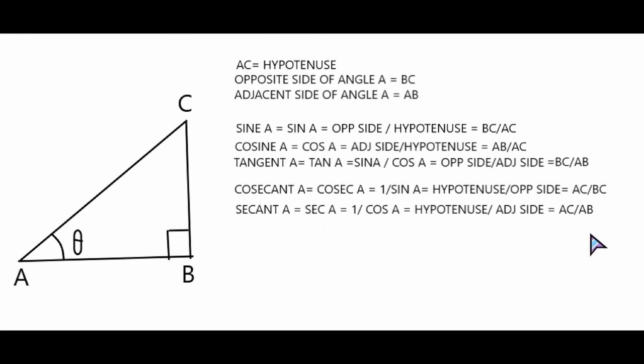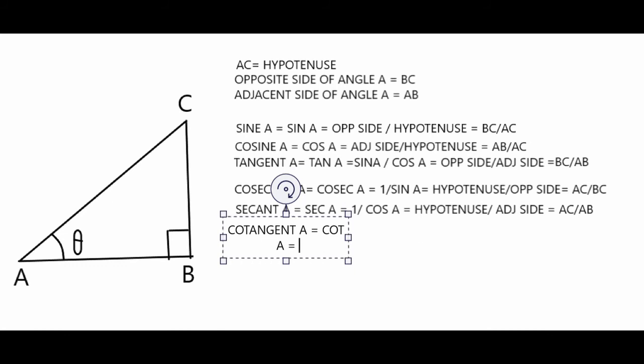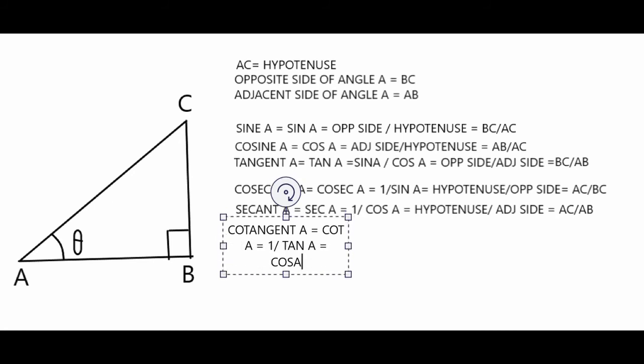Okay, so the next one, the third reciprocal, we call cotangent A. Cotangent A, whose short form is cot A, is equal to 1 by tan A. What is tan A? Tan A is sin A by cos A, so 1 by tan A will be cos A by sin A. That is the first thing you should know. Cos A by sin A.